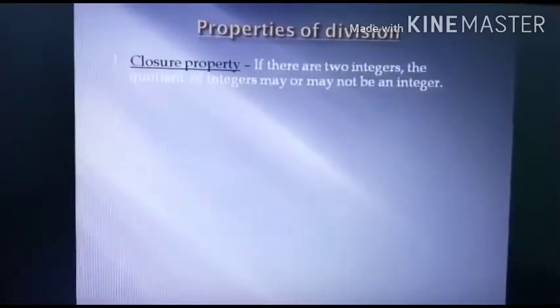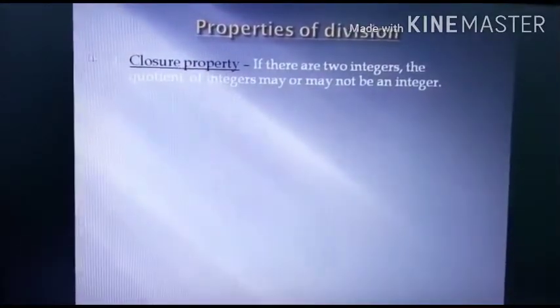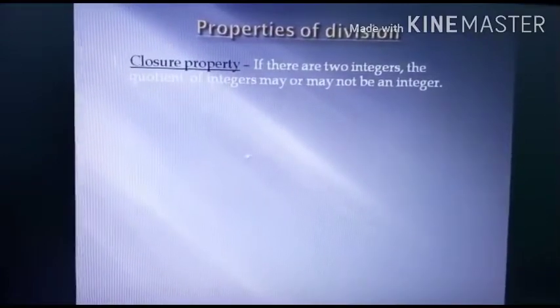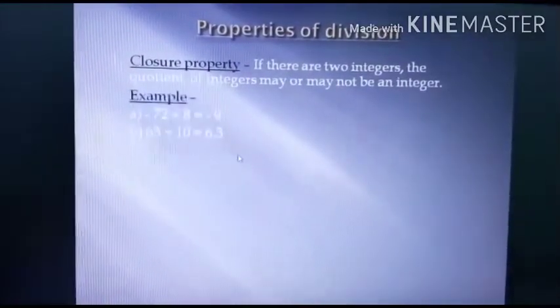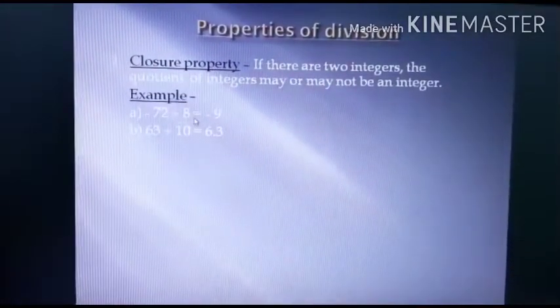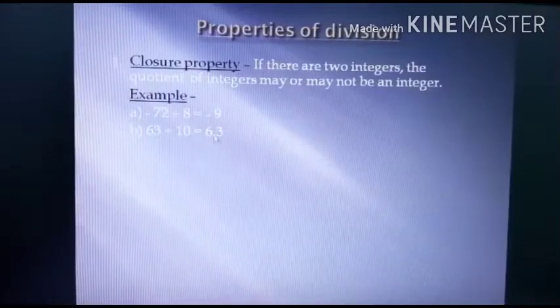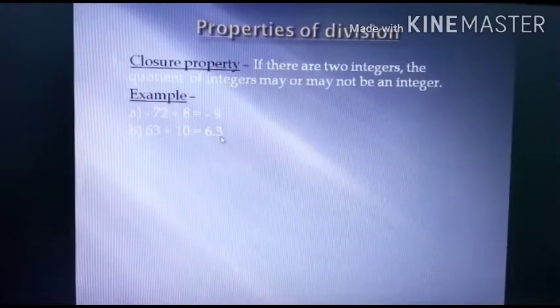Now look at the properties of division. The first one is closure property. If there are two integers, the quotient of integers may or may not be an integer. Look at the example. Minus 72 divided by 8 equals minus 9. 63 divided by 10 equals 6.3. Here you can see this is an integer, but this is not an integer. This is a decimal number.